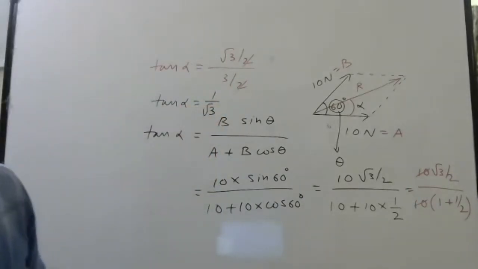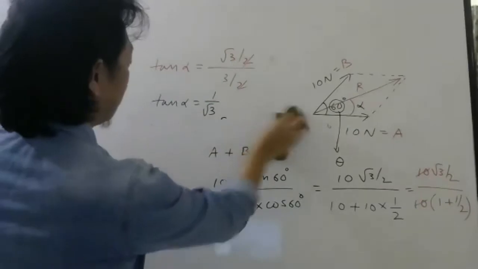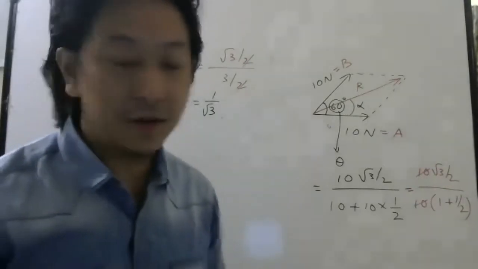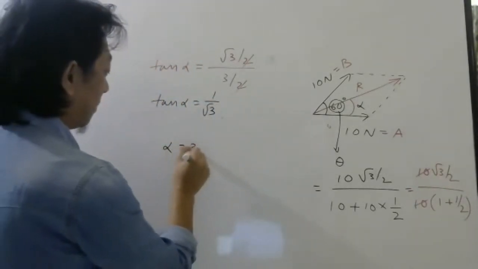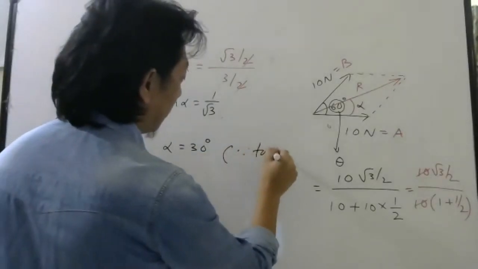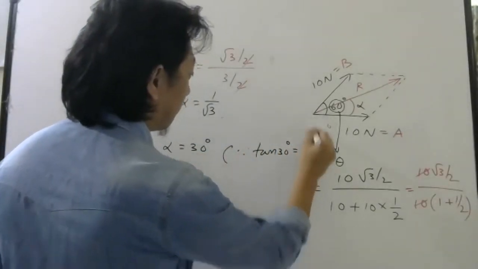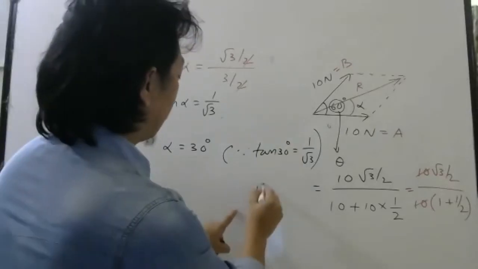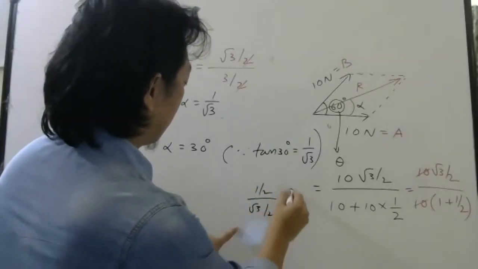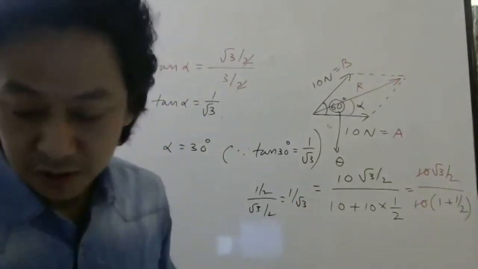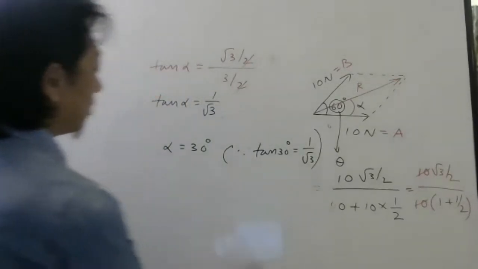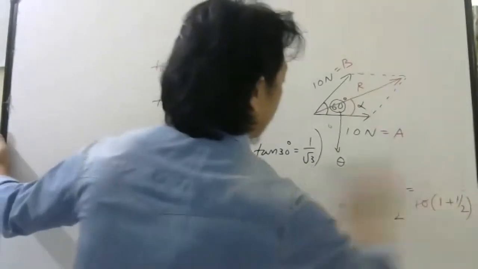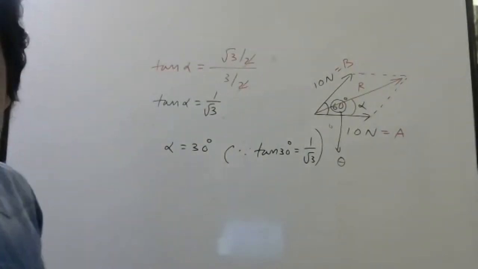Now for what angle is tan alpha 1 by root 3? Alpha is 30 degrees. You should remember that tan of 30 degrees is 1 by root 3. Okay, you can check sin 30 by cos 30, substitute, you will get 1 by root 3. Sin 30 is half, cos 30 is root 3 by 2, so you will get 1 by root 3. If you forget, you can also check. So like this, using the formula also we can calculate. Okay, students. Done. Shall we do the next question now?